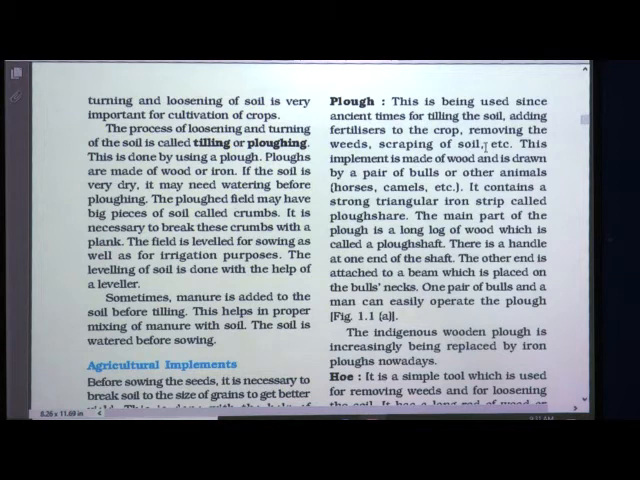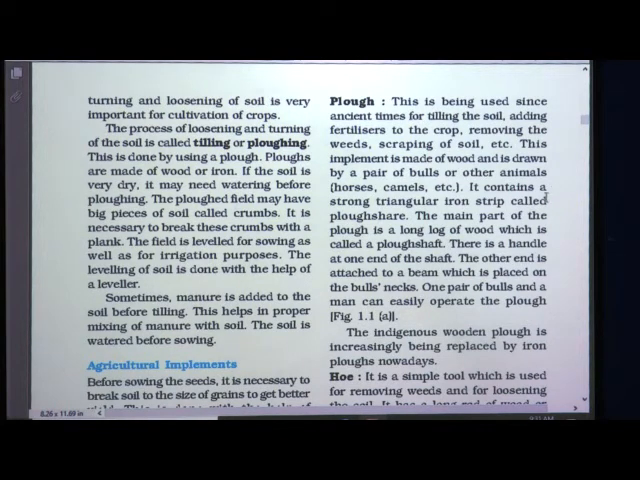Similarly, it is used for scraping of soil. This implement is made of wood and is drawn by a pair of bulls or other animals like horses, camels, etc., in the unavailability of bulls. Generally we see bulls are used, but in some areas like hilly regions horses are used, in desert regions camels are used. So a pair of animals is used for this purpose, and this implement is made of wood and is drawn by this pair of animals.